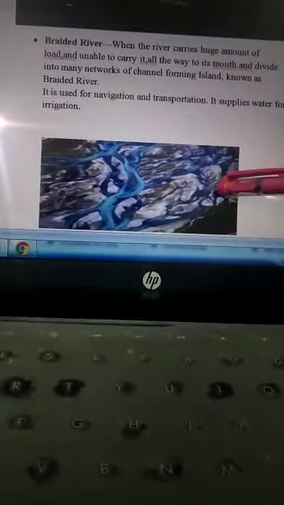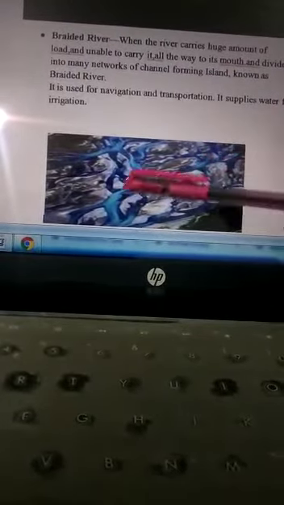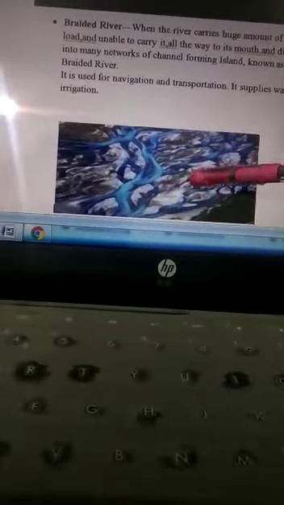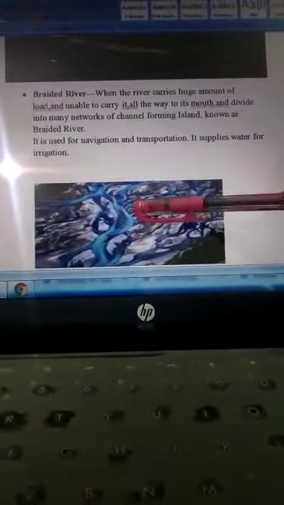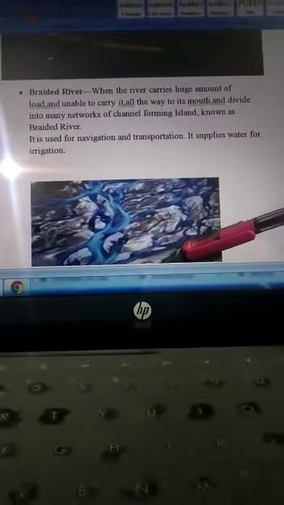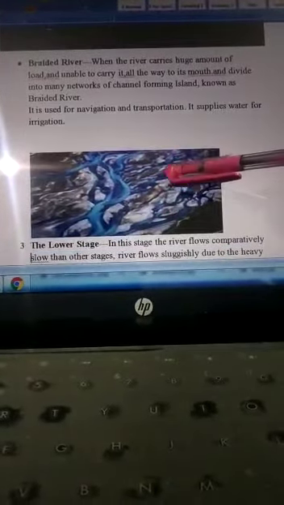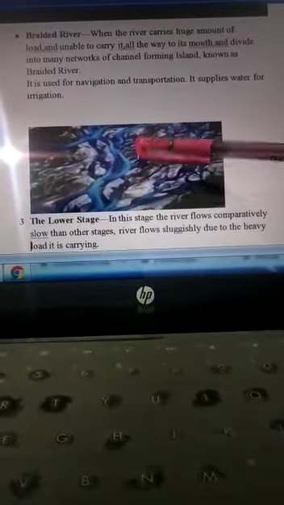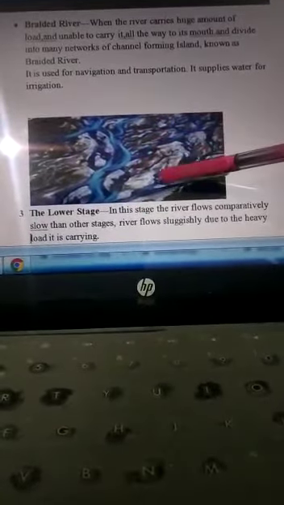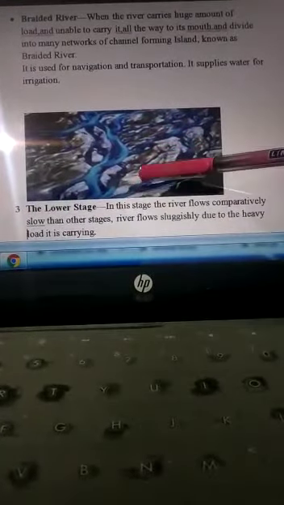The next one is the braided river. When the river carries a huge amount of load and is unable to carry it to the mouth, on the way it divides into a network of channels, forming islands. This is known as a braided river. It is also used for navigation and transportation, and its water supplies irrigation in the fields also.